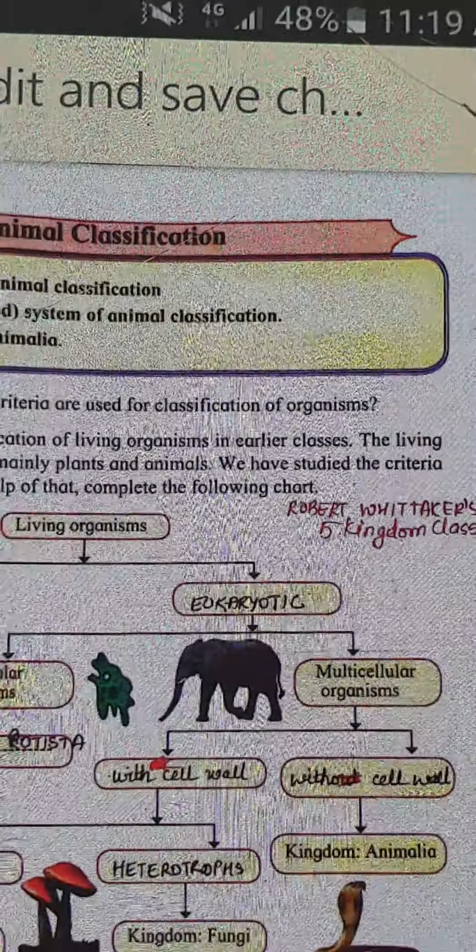Then we will go further to the traditional method of classification of animals. Now traditionally there was only one criteria, okay, how animals are classified, whether they had a notochord or whether they do not have a notochord. So what is a notochord? Notochord is basically a dorsal supporting rod which is present in the bodies of animals.